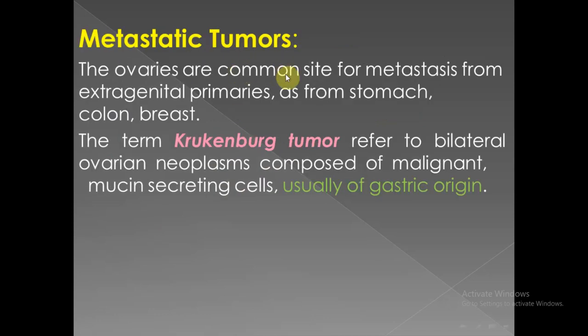Metastatic tumors to the ovary. The ovaries are a common site of metastasis, especially from the GIT and especially from the stomach. Next comes the colon and breast. We have a specific entity which is called Krukenberg's tumor. Krukenberg's tumor is bilateral ovarian metastasis that comes from a gastric malignant primary showing mucin-secreting cells.